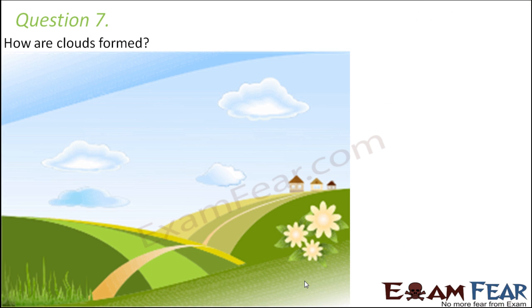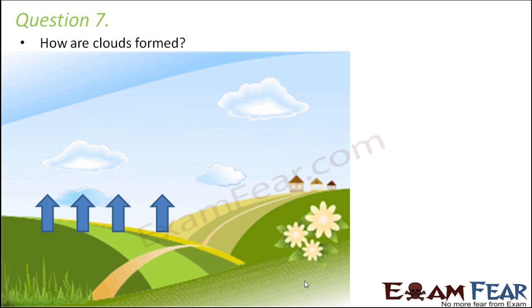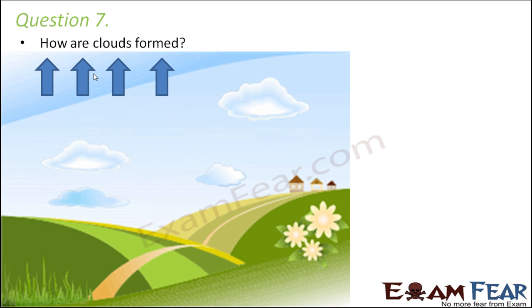Question number 7. How are clouds formed? So as we discussed before, as we go higher, the temperature decreases. Therefore, as air moves up, the air tends to become cooler. At a certain height, it becomes cool enough for condensation to take place.